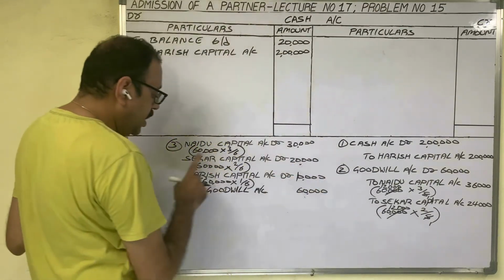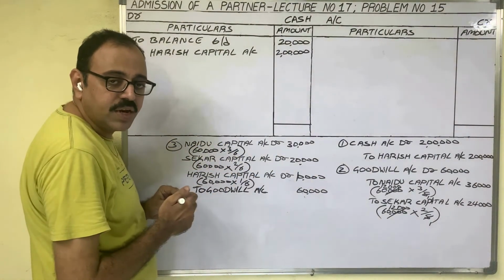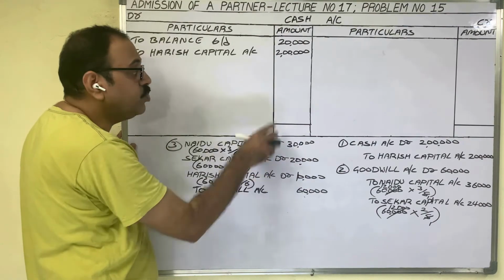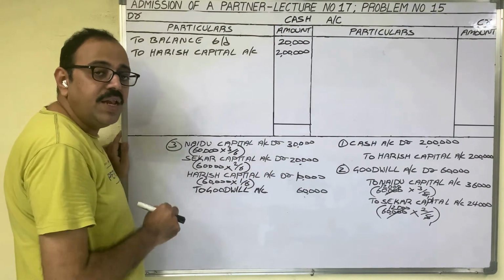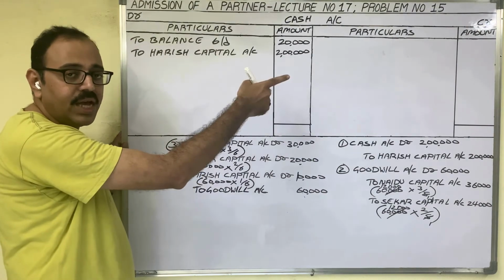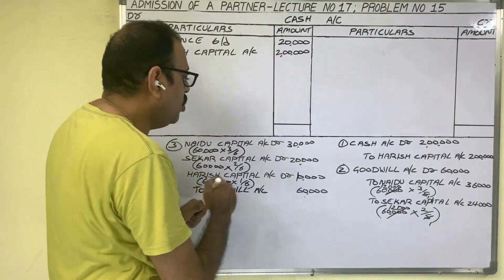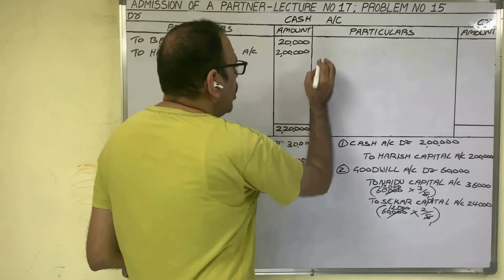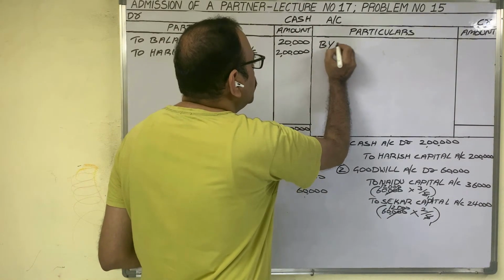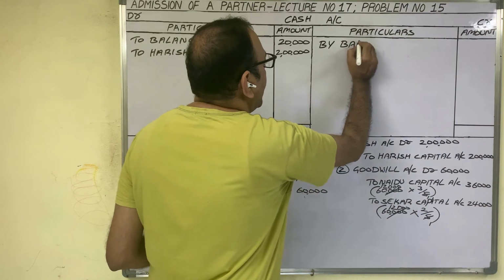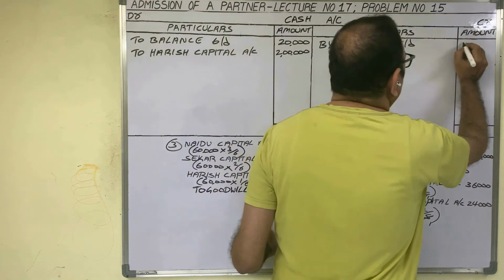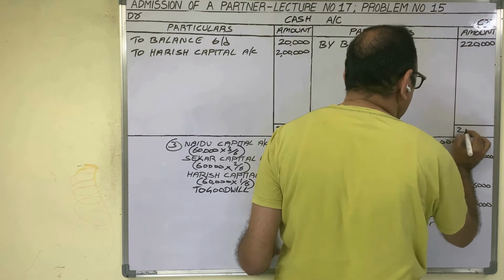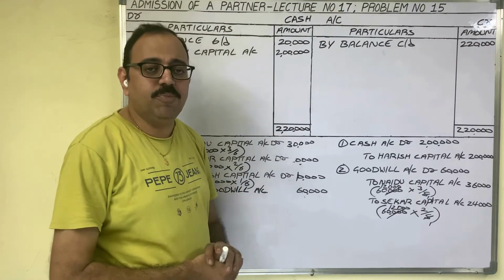In the second entry and third entry, the cash word is not there, so no need to post these two entries. Posting related to cash is completed. Finally, we have to find out the balance carried down. Debit total is more, 2,20,000 rupees. The same amount on the credit side we should show as balance carried down, 2,20,000 rupees. Put the totals on the two sides. With this, the ledger is completed.